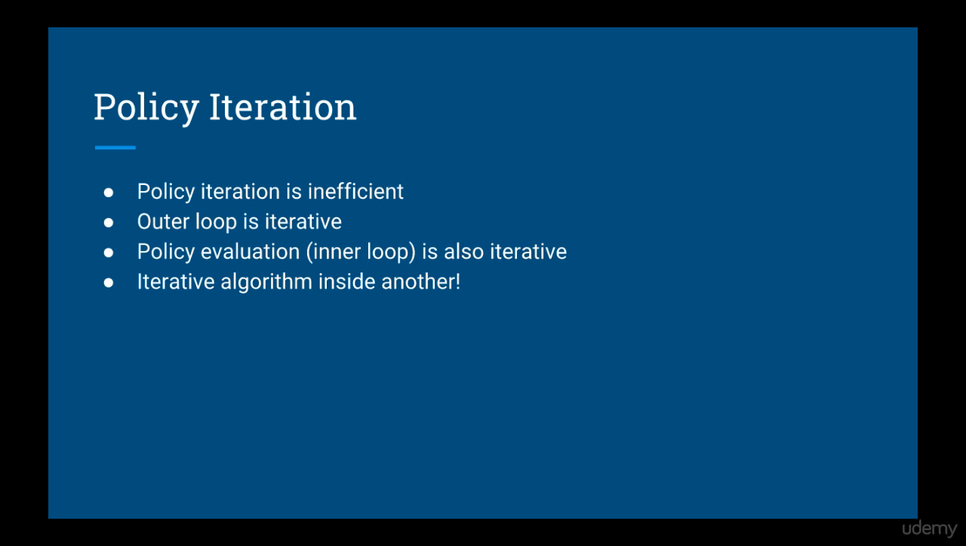Recall that policy iteration is inefficient. The outer loop is iterative, meaning we have to go back and forth between policy evaluation and policy improvement until the policy converges. But policy evaluation is also iterative, so we need to wait until the value function converges too. In other words, we have an iterative algorithm inside another iterative algorithm.